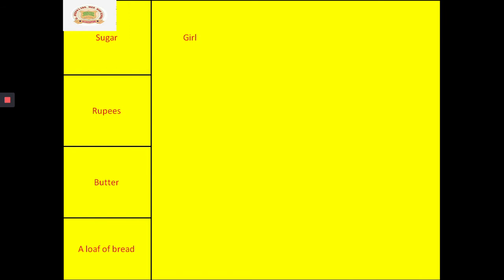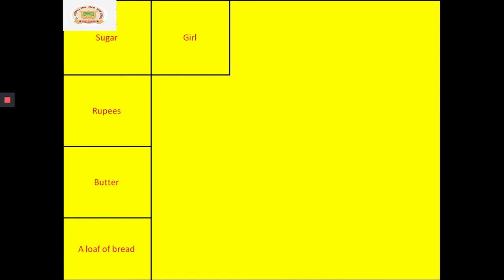The next one, girl. Can you count girls? Yes, we can count girls. Yes or no? You can say there are 2 girls standing or 10 girls. If there are 5 girls, we can say 5 girls are standing there.